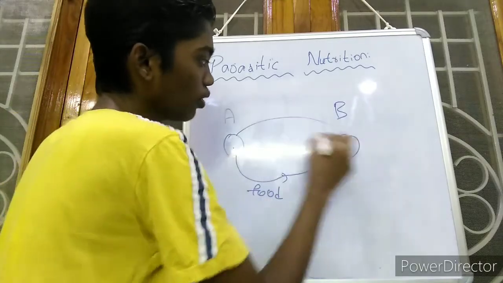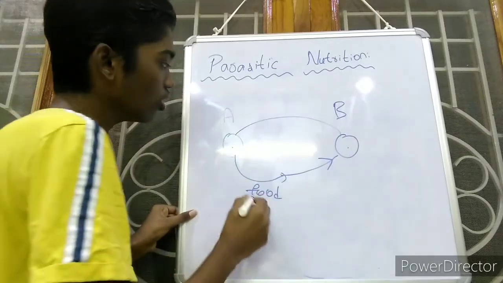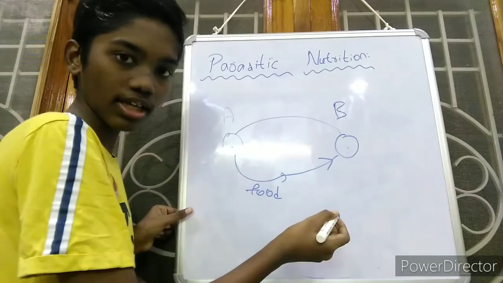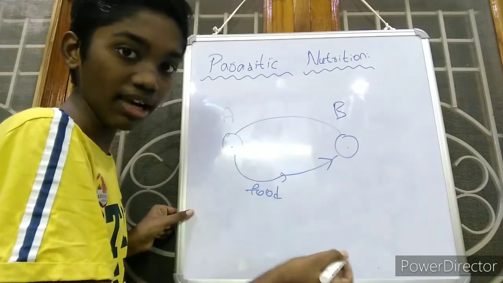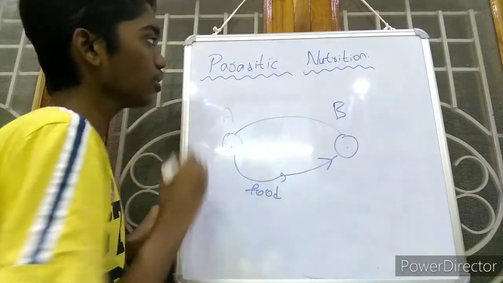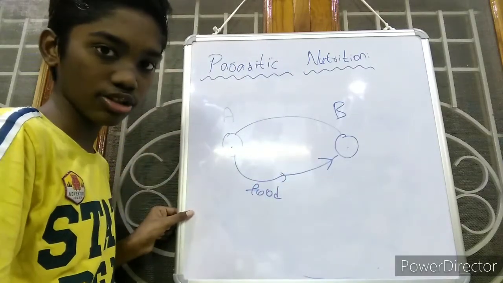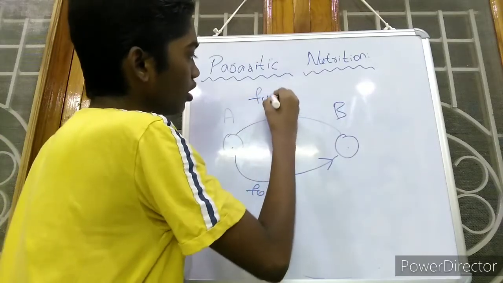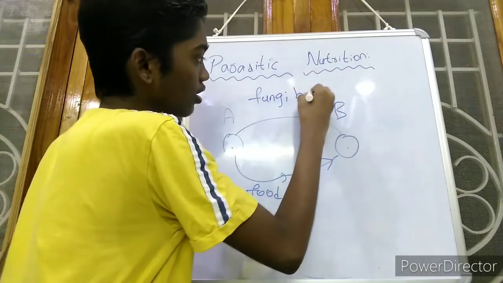Means at last both are getting benefit. This type of nutrition is called parasitic nutrition. Parasitic nutrition is seen in most of the fungi and bacteria.